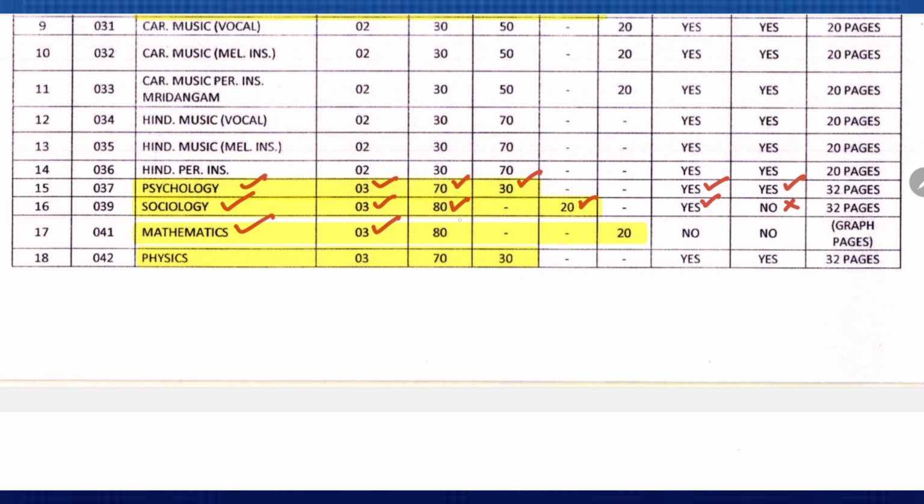Mathematics, 3 hours, 80 marks exam, 20 marks internal assessment, no practical examiner, no practical answer booklet. For physics, 3 hour theory exam of 70 marks, then 30 marks practical in presence of a practical examiner.